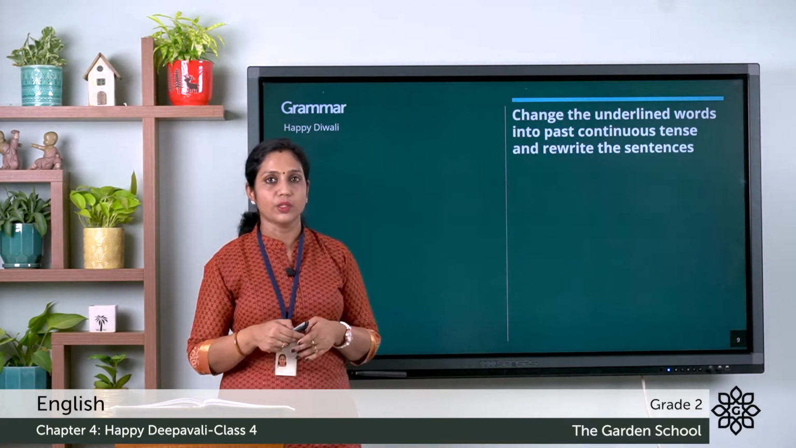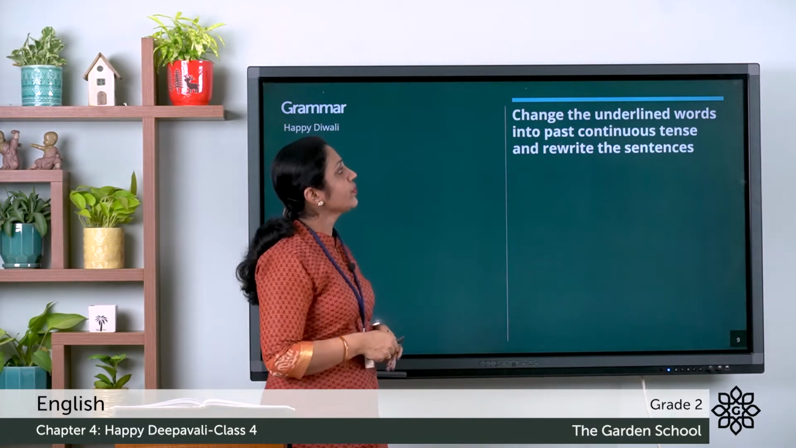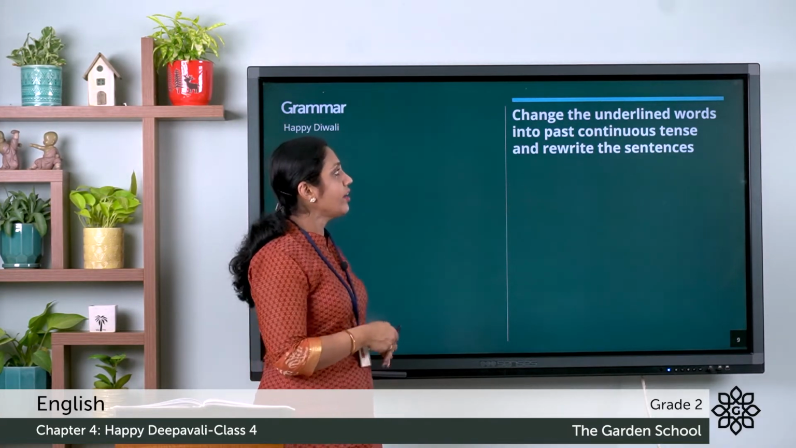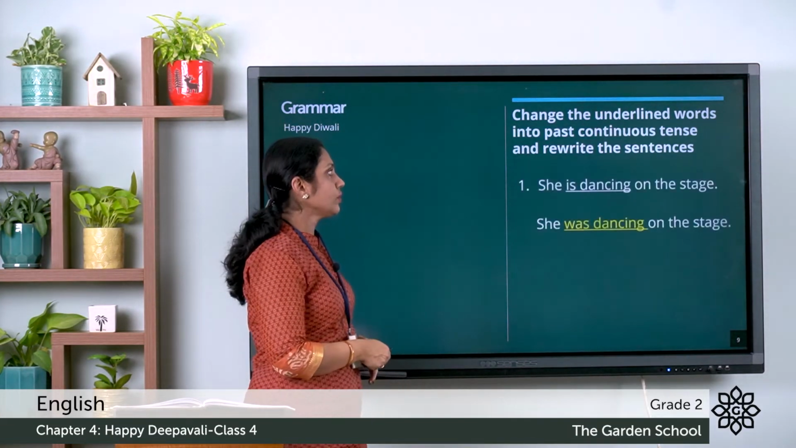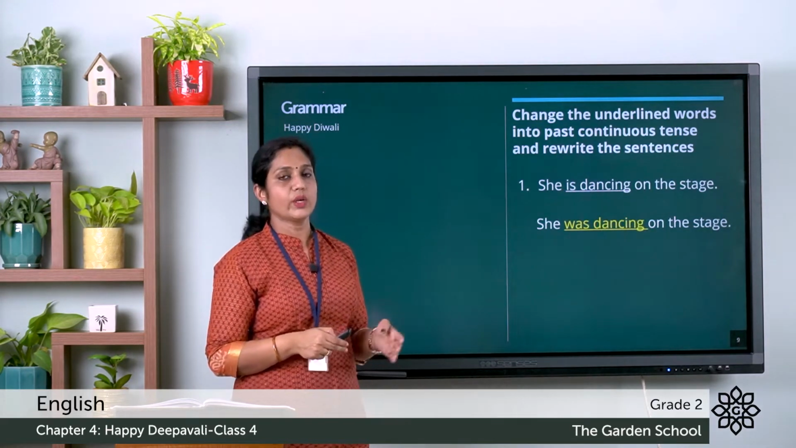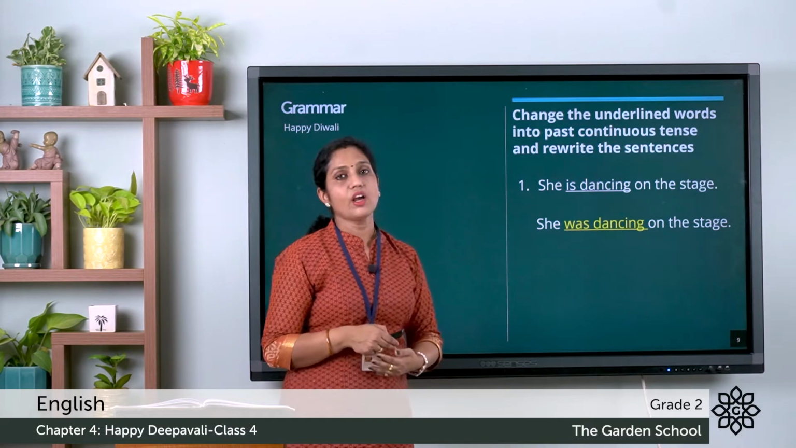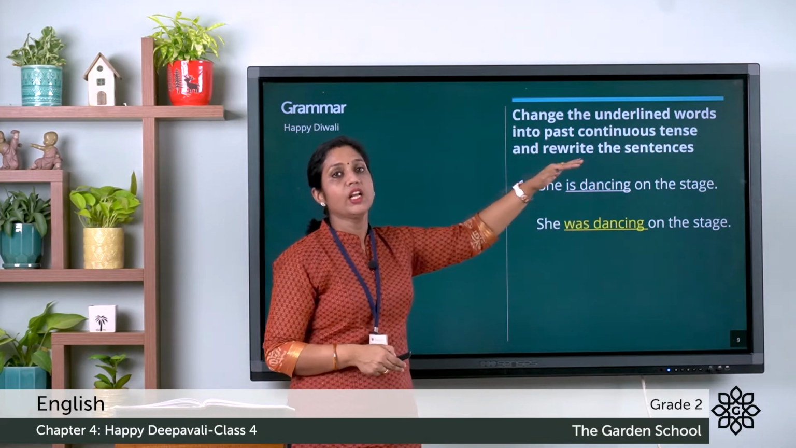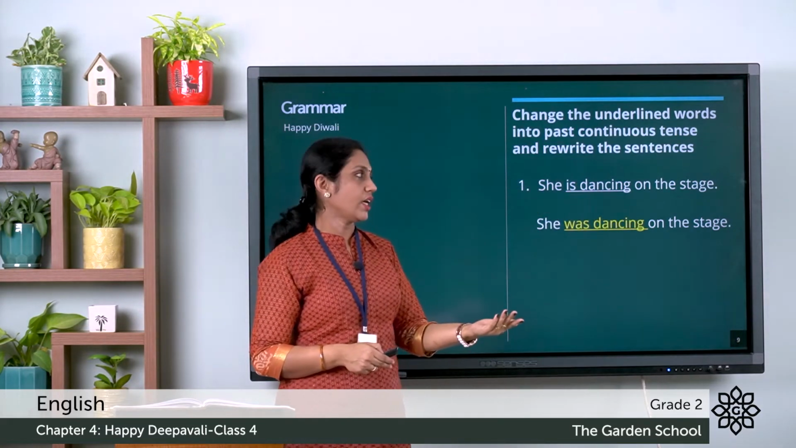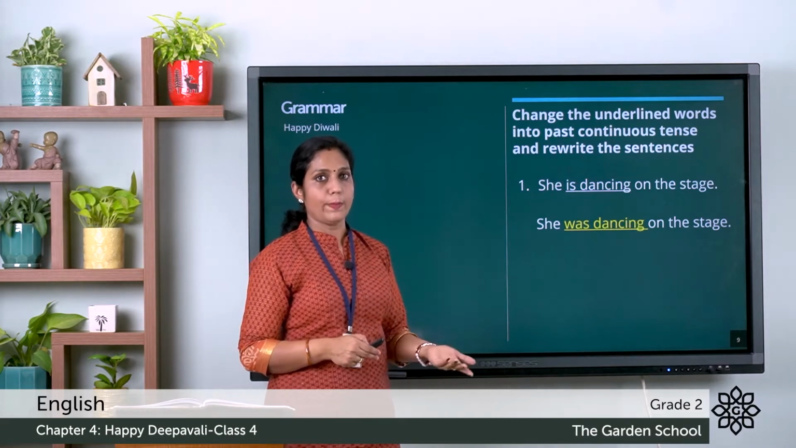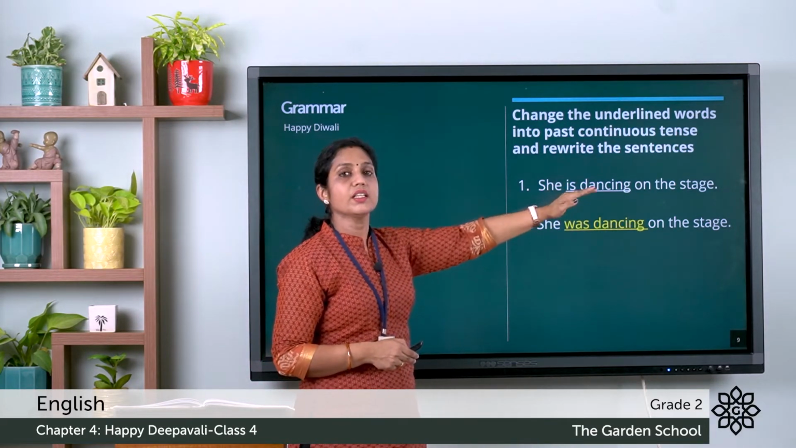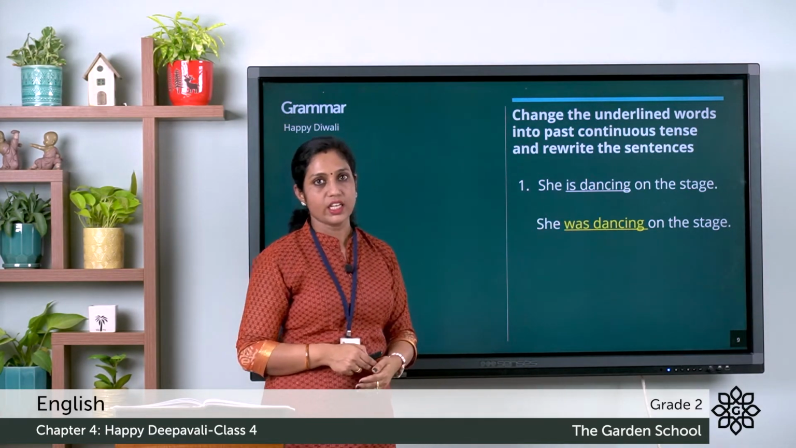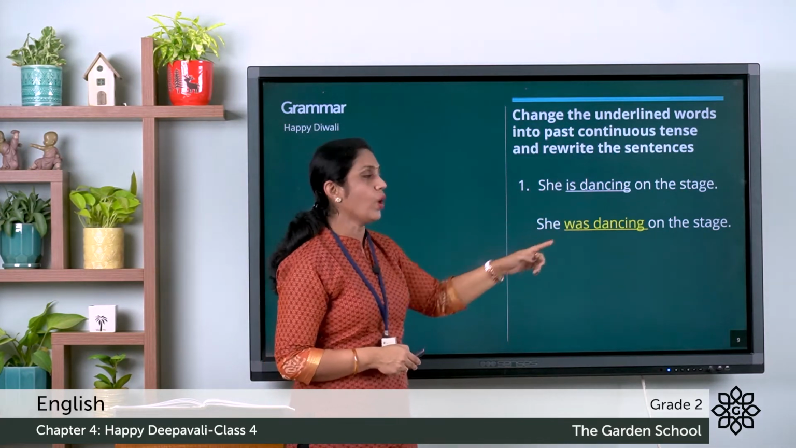Now in your textbook, let's move on to the exercise. Here we have to change the underlined words into past continuous tense and rewrite the sentences. The first one has been done for you. Let's look at the sentence. She is dancing on the stage. That sentence is in present continuous tense. She is dancing. Now we have to change the sentence into past continuous tense. When we change the sentence into past continuous tense, the be verb changes, the verb remains the same. So we can rewrite it as she was dancing on the stage. So is dancing changes into was dancing.